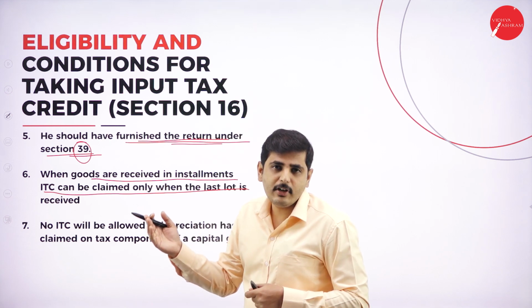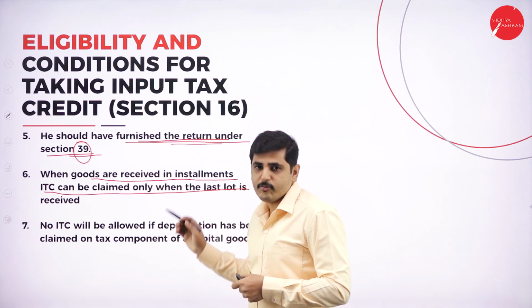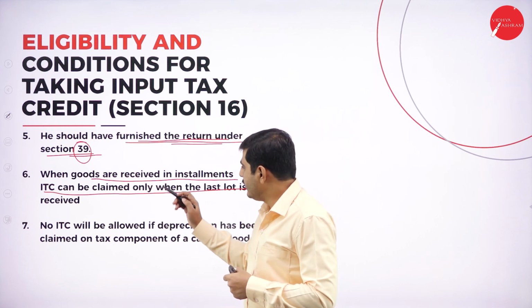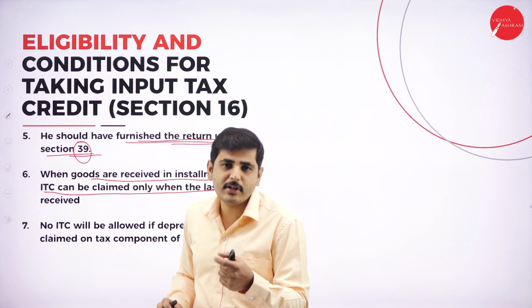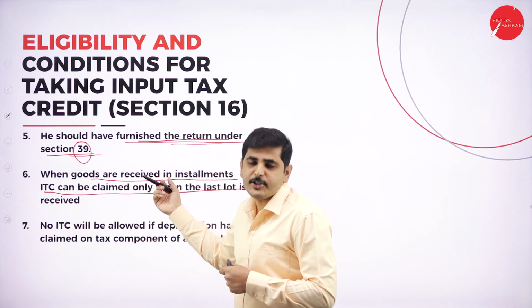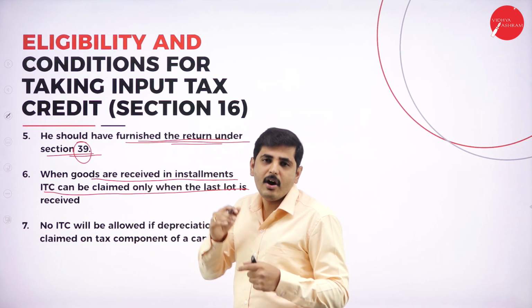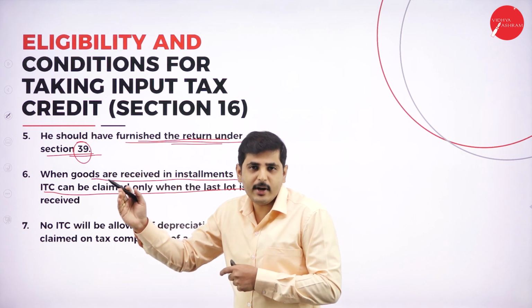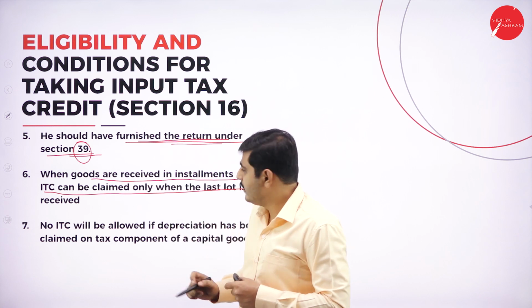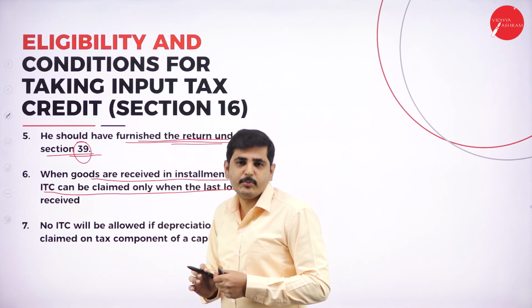The tax authority will not encourage those input tax credit claims until you pay the last installment. Once you pay the last installment of the actual cash price or the cost price of the asset, you have to pay all the money to the supplier. After you have paid all the money, you can go to the tax authority and claim input tax credit.